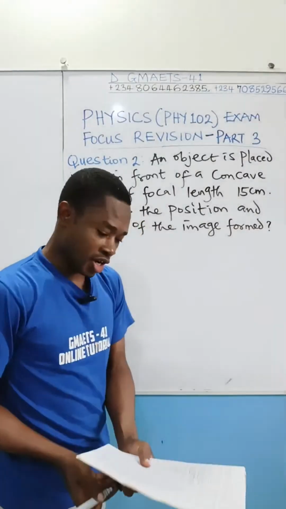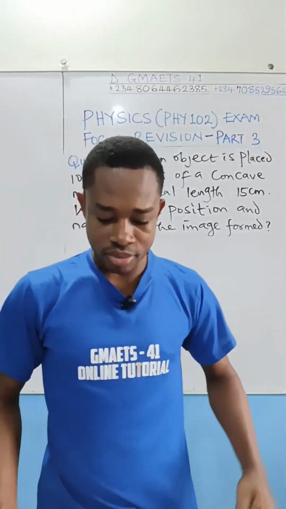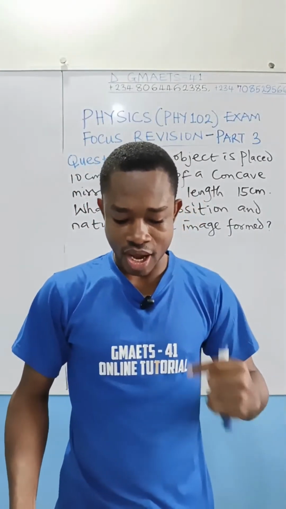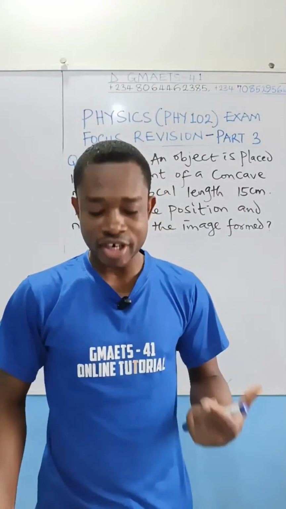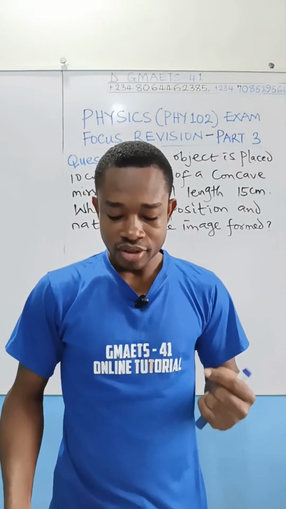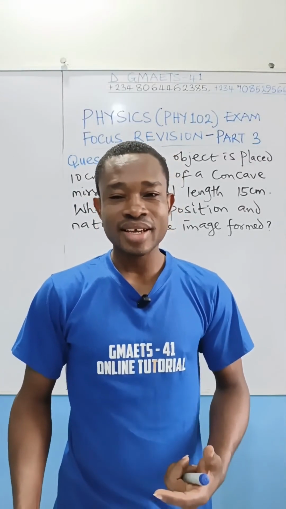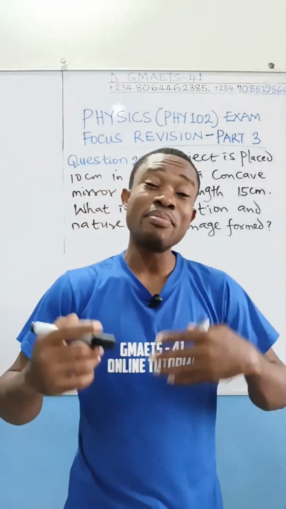Now we have options here. Option A, 30 centimeter and virtual. Option B, 6 centimeter and real. Option C, 6 centimeter and virtual. Option D, 30 centimeter and real. Like I said, if you have good knowledge of this mirror concept, some questions you can make analysis of.